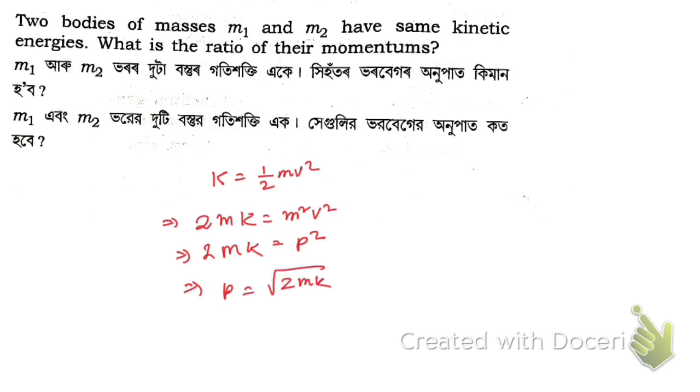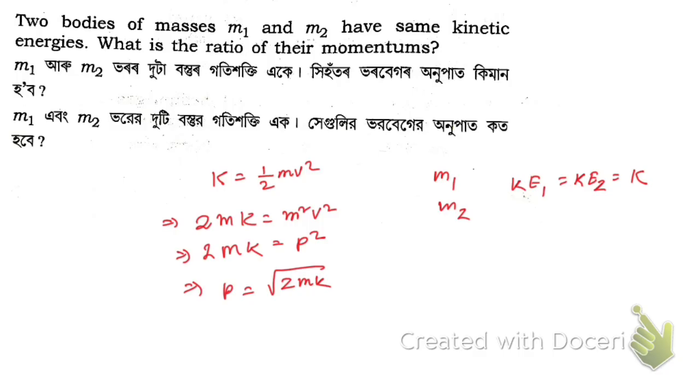So we can say momentum is equal to root over 2mK. Suppose now we have two masses m1 and m2, and the kinetic energies of both are equal, so let it be K. What will be the ratio of their momentum?